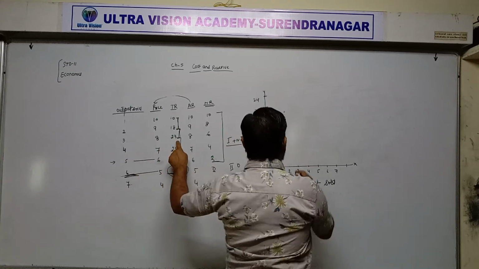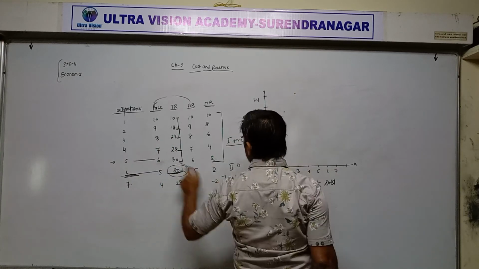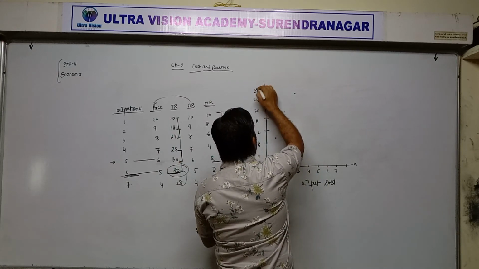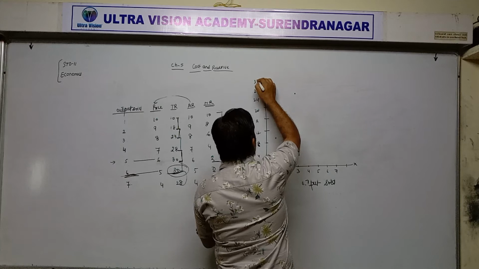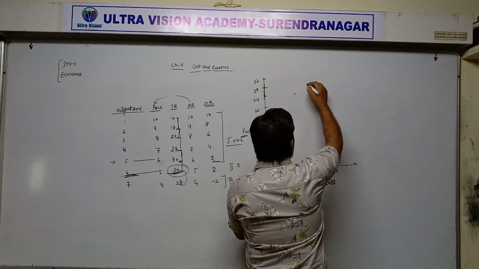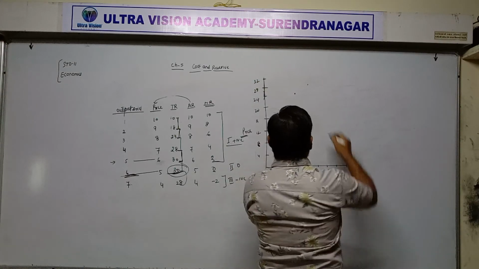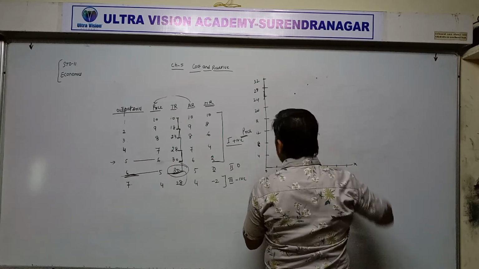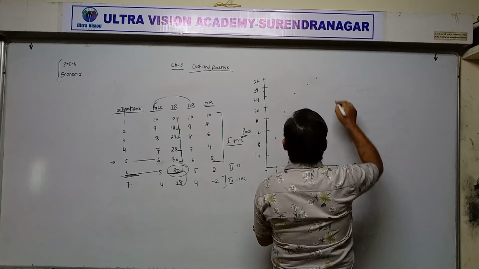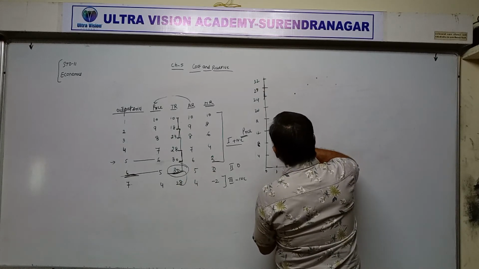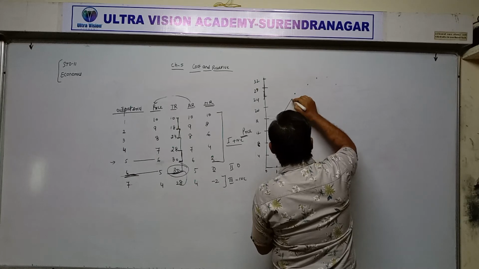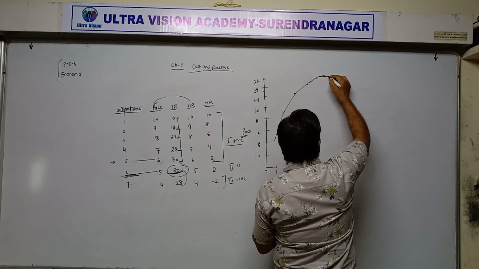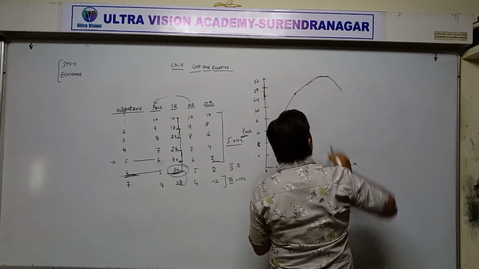Then 3, 24, then 4, 28, 5, 30, 6 also 30 and 7, 28. In this way total revenue is sloping upward, then it becomes constant and starts falling down.